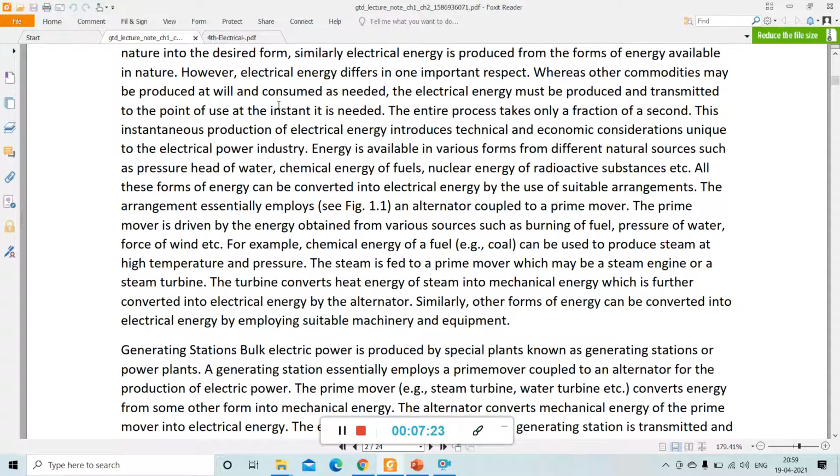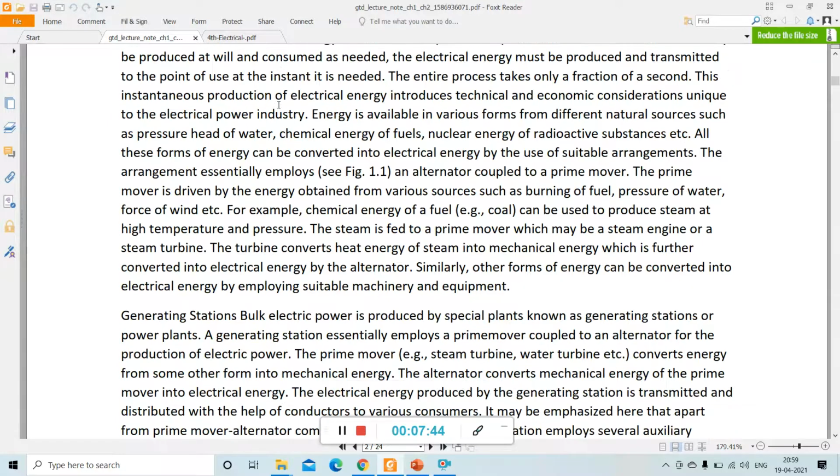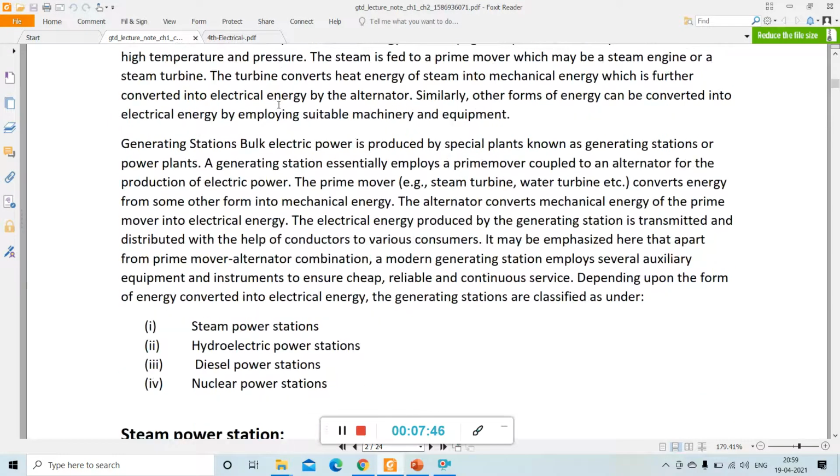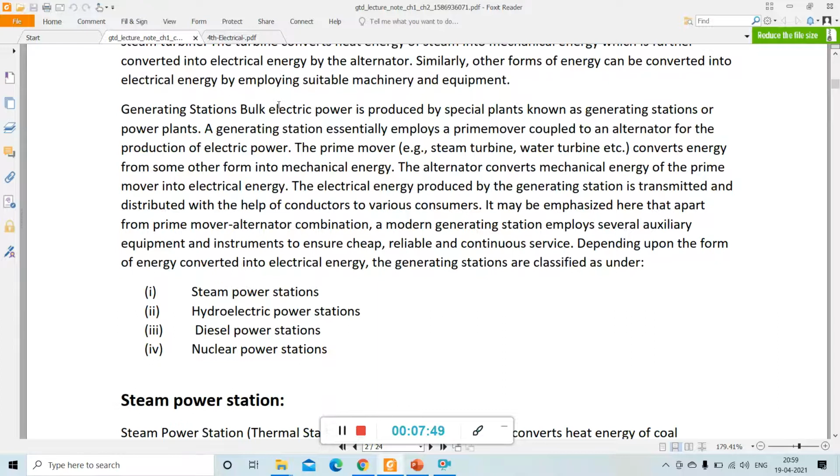See, energy is available in various forms from different natural sources such as pressure head of water, chemical energy of fuel, nuclear energy of radioactive substances, etc. All these forms of energy can be converted into electrical energy by the use of suitable arrangement. So we will study one by one different types of power station.